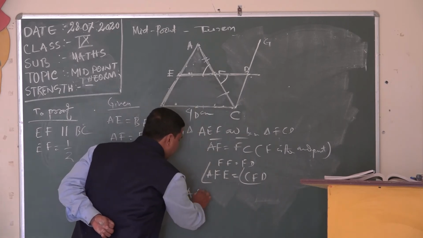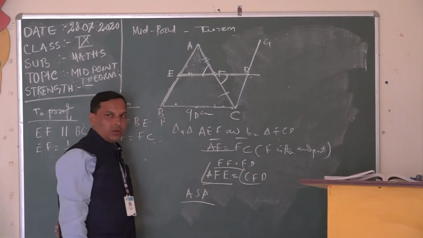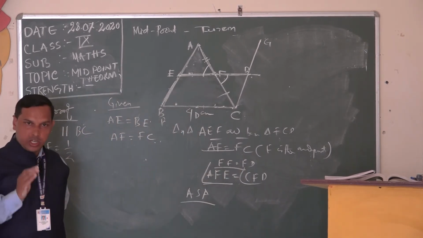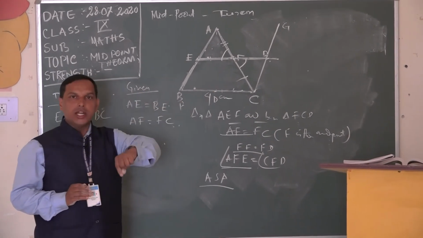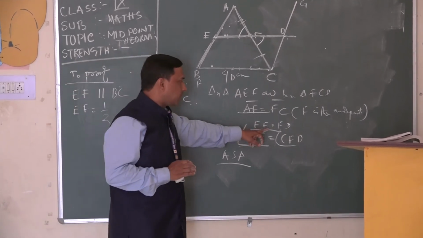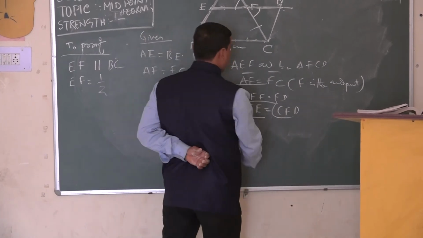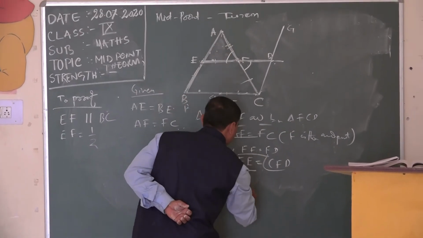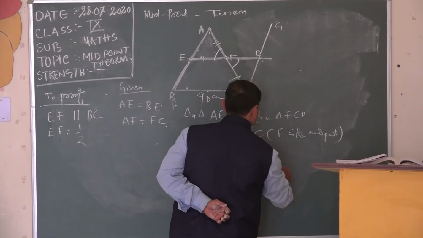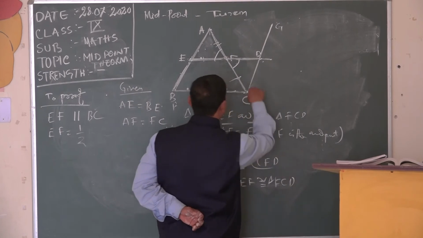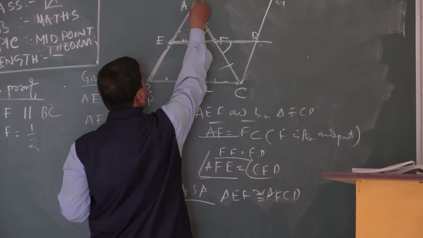So by the side, angle, side congruence rule, two sides of a triangle and the included angle are equal to two sides and the corresponding angle of the other triangle, these two triangles are congruent. So you can say that by the SAS rule, triangle AEF is congruent to triangle FCD. Clear?